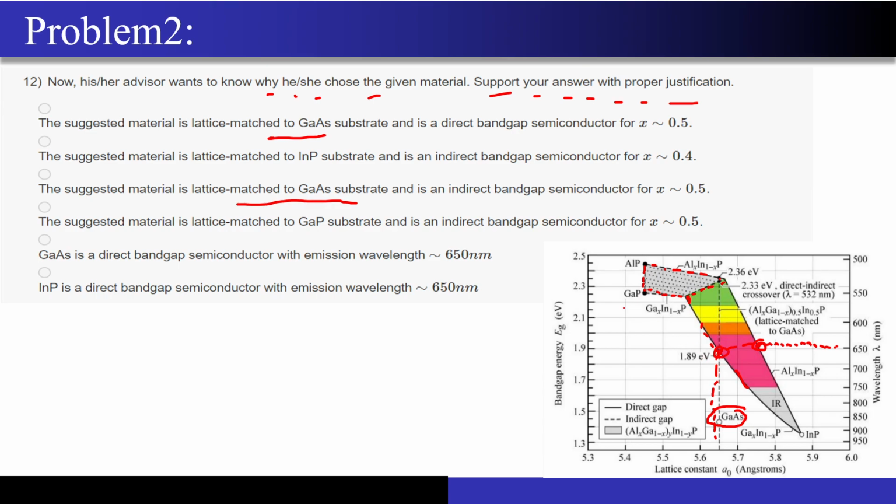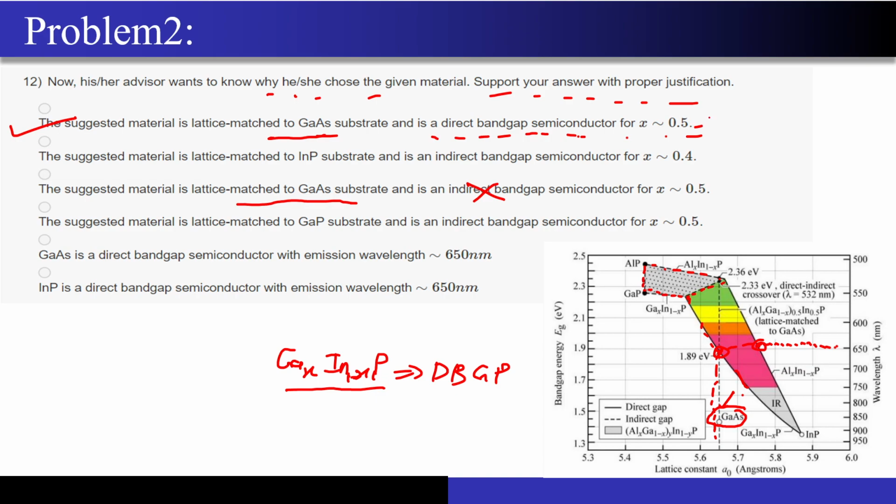The material, whatever you are designing, what material am I talking about? Gallium X, indium 1 minus X, and phosphorus. So this material still remains a direct band gap material, and at the same time it is lattice matched to the gallium arsenide. So now this indirect band gap option is incorrect, and only this option remains correct. So option number 1 is correct: the suggested material is lattice matched to the gallium arsenide substrate and it is a direct band gap semiconductor for X equal to 0.5.